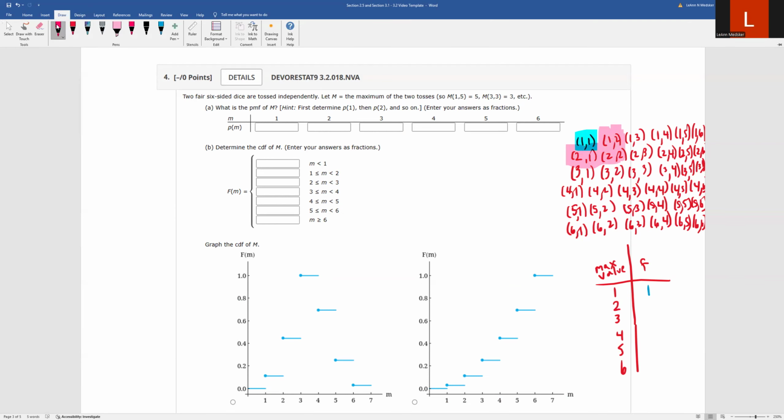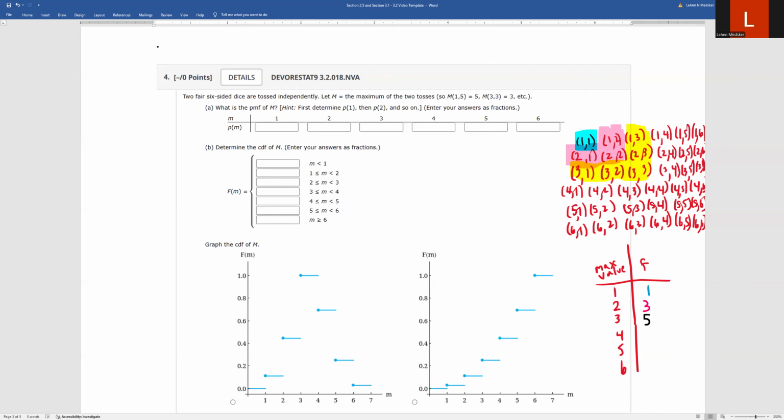So notice that's 3. And then we can kind of keep going with this. If you look at it, it's almost like a backwards L. 3,1; 3,2; 3,3; 2,3; and 1,3. Those are all the cases where 3 is the largest value. So that is 1, 2, 3, 4, 5.